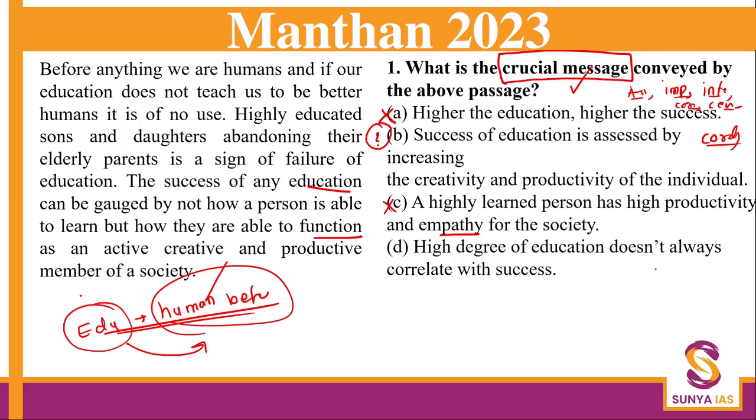High degree of education doesn't always correlate with success. Okay, so this is also one of the things. So you will be confused between B and D. But here the gist of the passage, the crucial message of the passage, is about human behavior and education. They are talking about these two things, that education does not guarantee human behavior, but the success can be gauged by what? By increased productivity and creativity of an individual. So the best crucial message out of these four options would be option B.